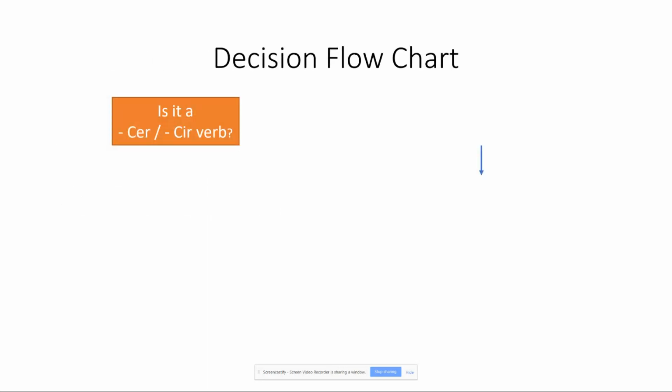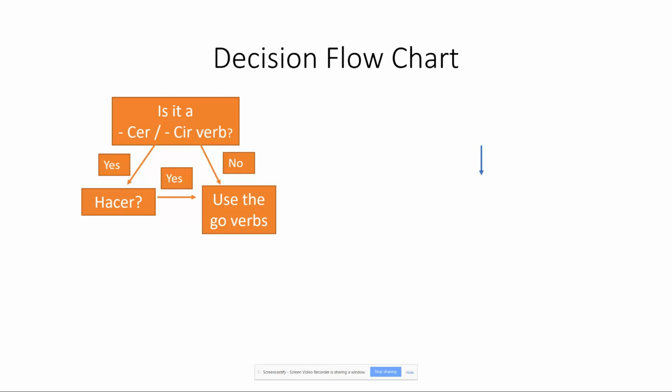So in the spirit of doing things that are difficult, I wanted to do a quick decision chart, a flow chart. I love looking at them. However, making them is very complicated. So I wanted to give this a shot. First thing I want to ask, is it a CER or a CIR verb? All right, and if you answered yes, I want to make one more quick check. Is it hacer? Because if it's hacer, what I'm going to ask you to do is go to the go verbs. Next, if you answered no, it's not hacer, and it is a CER or a CIR verb, are you using yo?